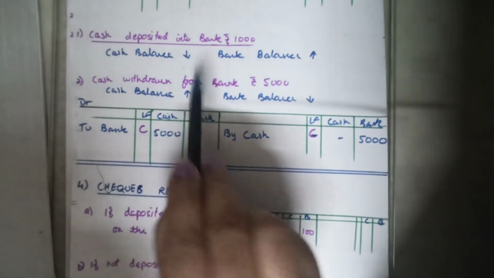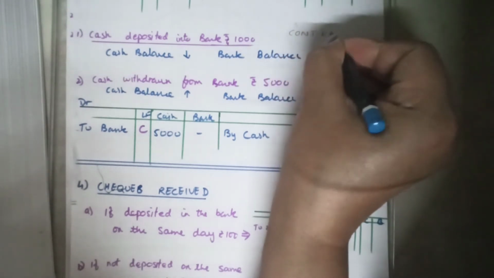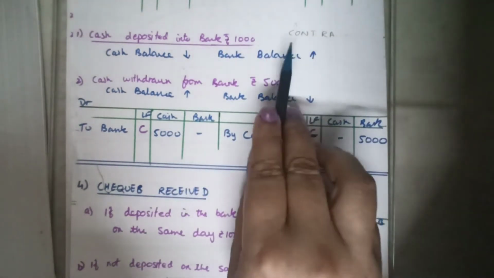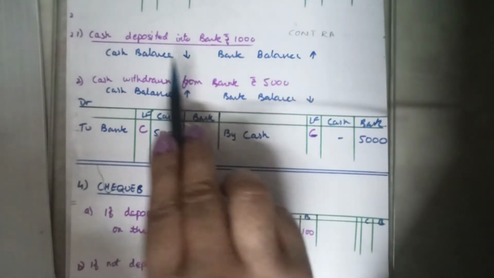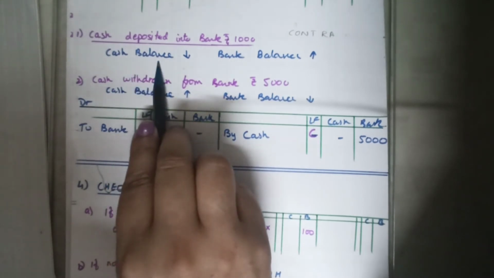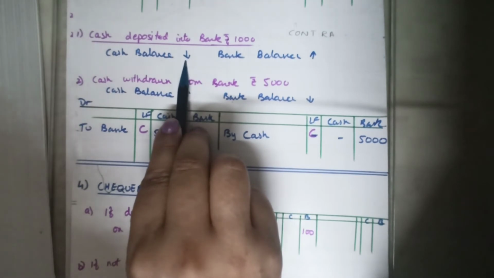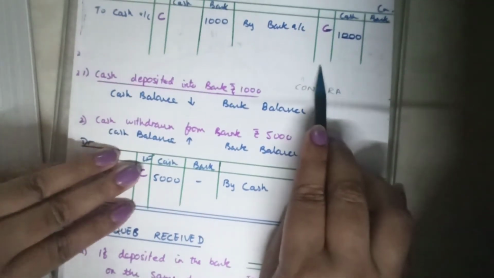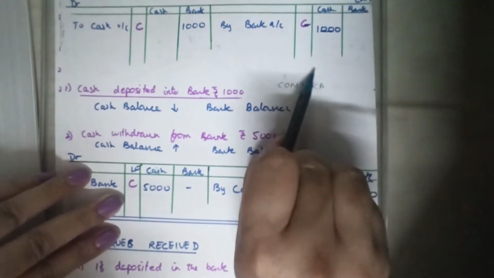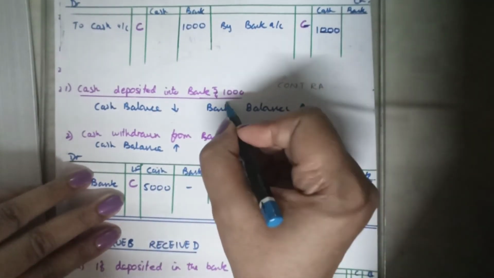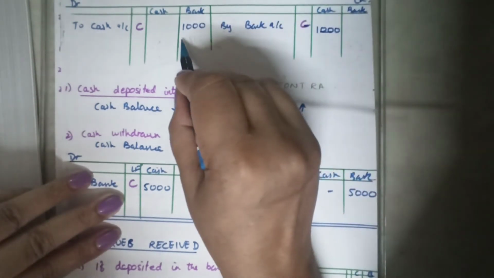The word used is contra entries, CONTRA. These are the contra entries: cash deposited and cash withdrawn. Let us take one example. Cash deposited in the bank means cash balance is reduced. Cash balance is reduced means in the double column cash book it will come in the cash column. Reduce means credit side. We always remember reduction in the cash book means something is reduced means credit side. Something has increased means debit side.